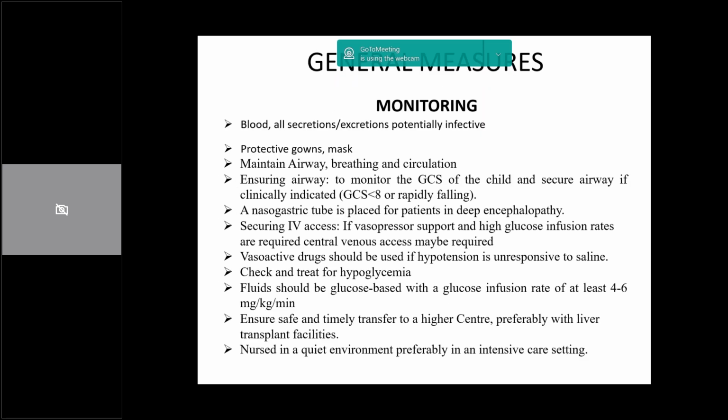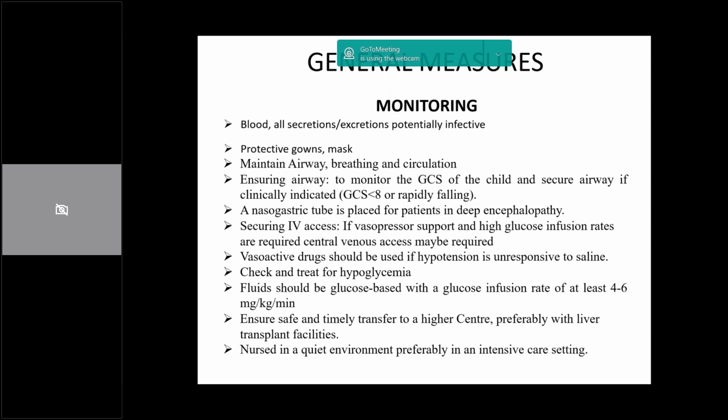So what do we do when a patient presents to us with FHF? First of all, treat the patient as infective, so you need to protect yourself. You need to make sure that you are adequately donned, wearing gloves and masks. We make sure that the patient's ABC, airway, breathing, circulation, is maintained. We monitor the GCS of the child, and if the GCS is falling, we need to secure an airway.